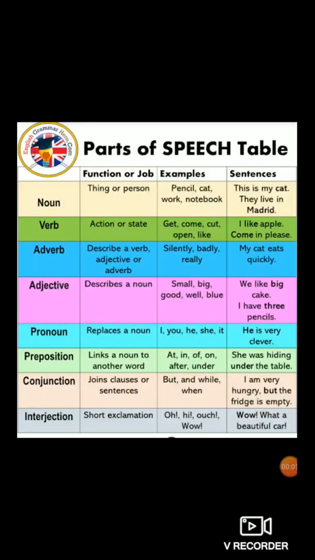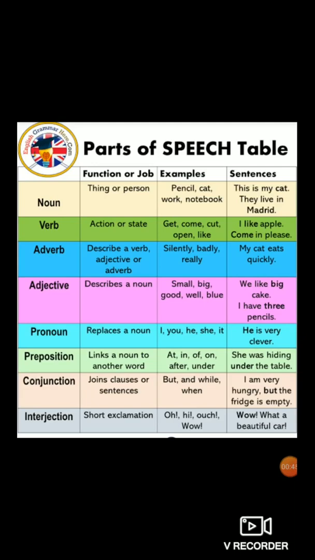With the noun. Noun is the name of a thing or a person. For examples, pencil, cat, work, notebook. These are the examples of noun because they are the names of things or persons. Sentence examples are given. This is my cat. So what is noun here? Cat, because it is a name of an animal. They live in Madrid. Madrid is the name of a place. So it is known as a noun. So what is the function of noun? It is the name of a thing or a person.